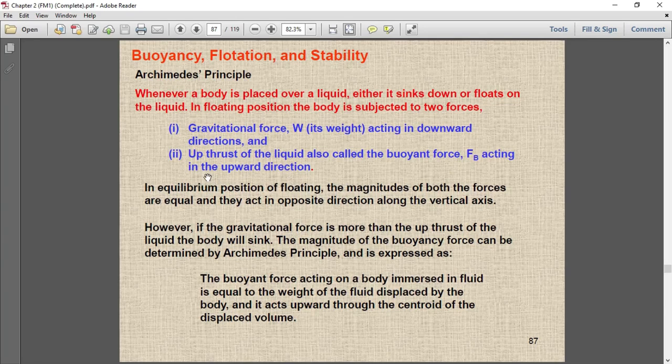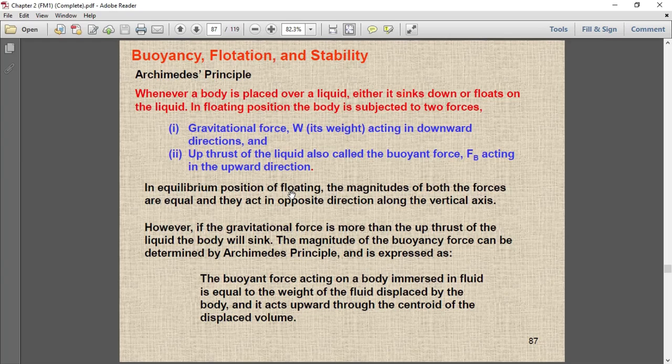So what happens because of that? In equilibrium position of floating, the body either floats or it is suspended, because whenever we place a body over a liquid, what happens? Either the body floats. What is the meaning of floating?